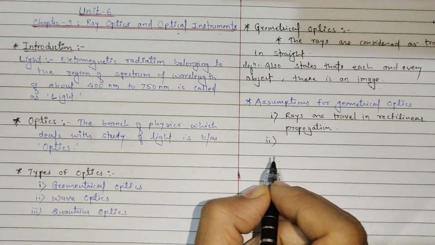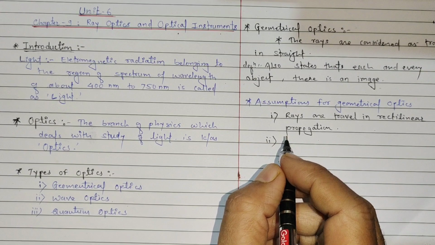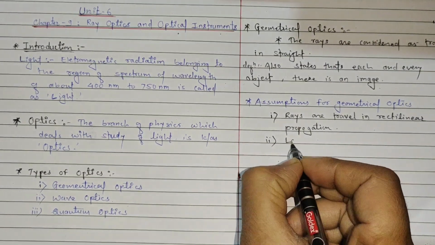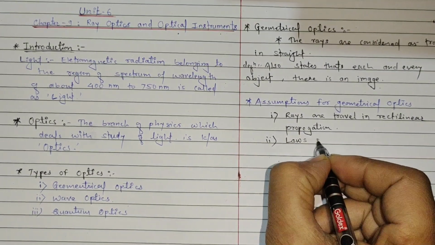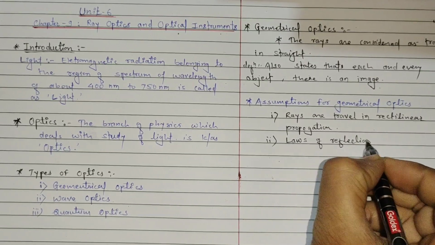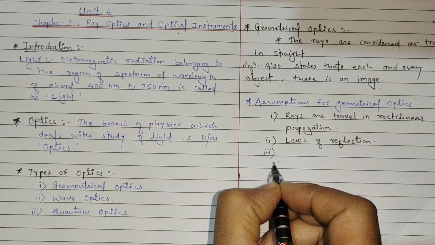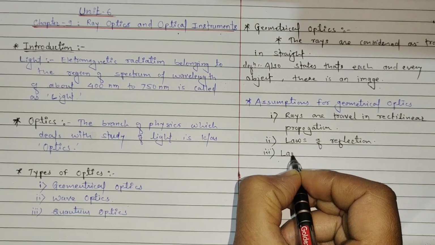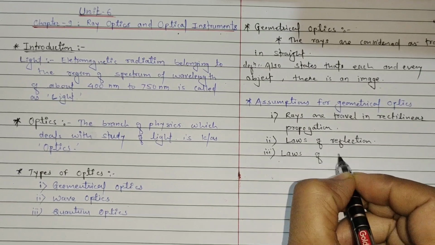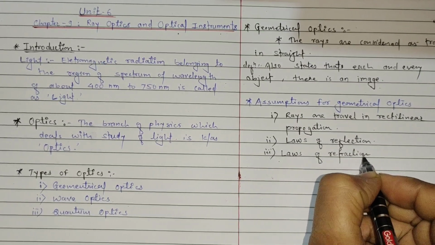The second assumption for geometrical optics is the laws of reflection. We have to follow the laws of reflection, as well as the laws of refraction for the resultant images. Laws of refraction is the third assumption.